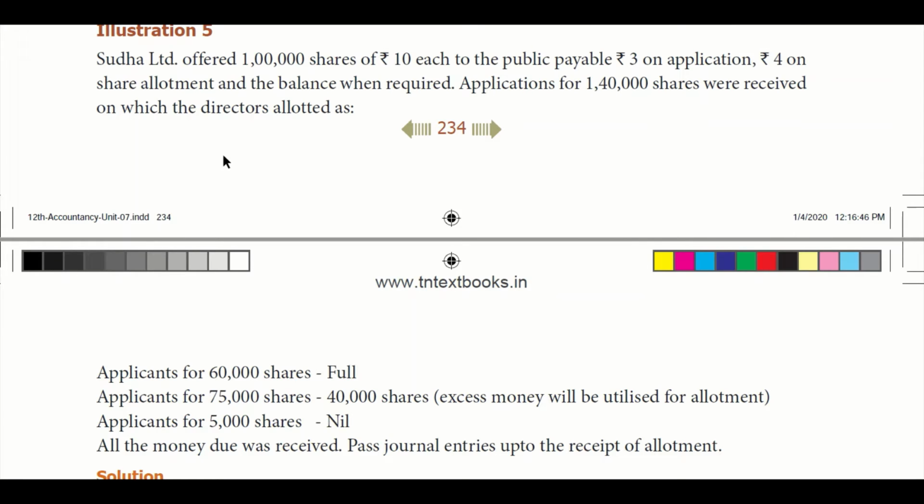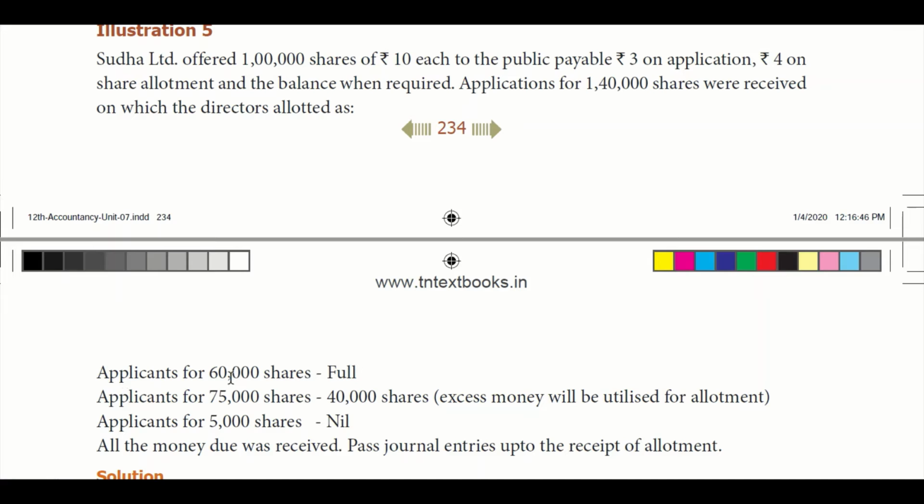In this category, we are going to see the second type, where we are going to receive more applications, but some of them we are going to use for allotment money. Sudha Limited offered 1 lakh shares of 10 each to the public, 3 on application, 4 on allotment, and balance when required. Applicants for 1,40,000 shares were received. So we offered 1 lakh, but 1,40,000 were received. So this is how the allotment happened.